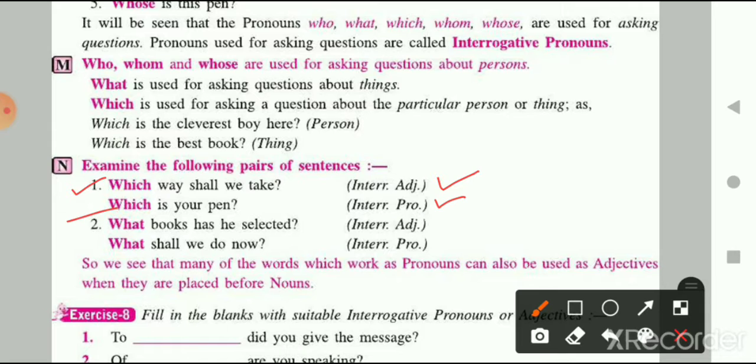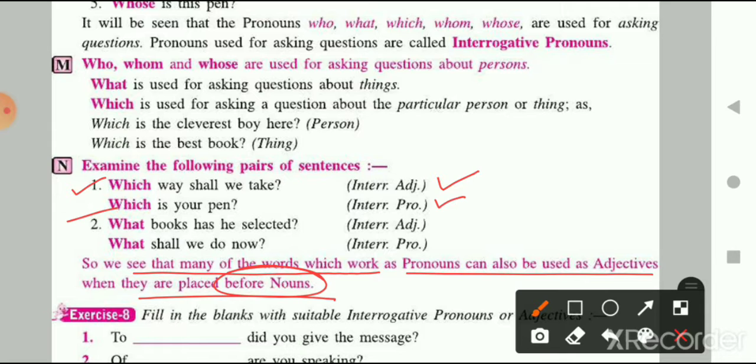So we see that many of the words which work as pronoun can also work as adjective when they are placed before a noun. So whenever a pronoun is placed before a noun, it behaves like an adjective, especially in interrogative adjectives.